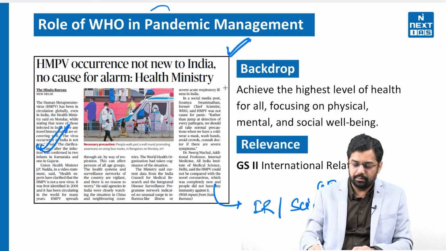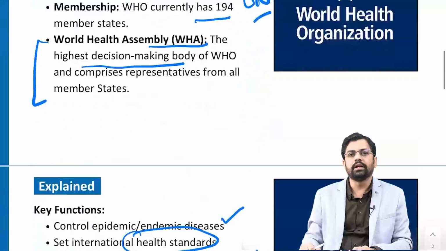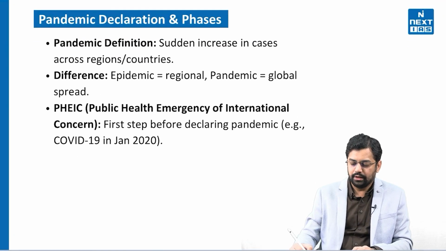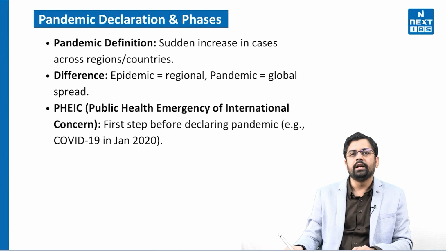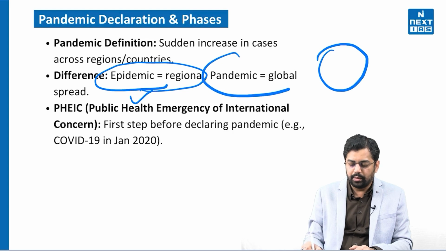We often hear pandemic, a keyword which is majorly associated with another keyword, epidemic. So how are pandemic and epidemic different? WHO doesn't declare them with respect to the severity of the disease; it declares a pandemic or epidemic with respect to the geographical region it is going to impact. For example, if it is a regional disease, it is declared an epidemic, and if it is a global spread, then it is declared a pandemic, right?